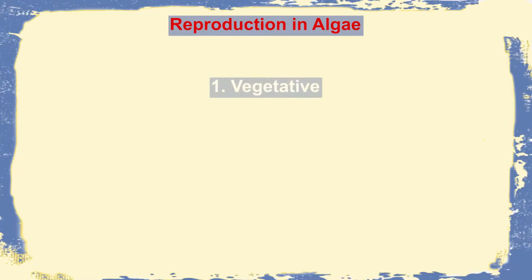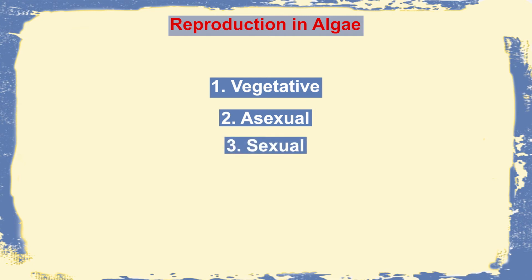So far, we saw the thallus organization in algae. Now let us move on to how algae reproduces. There are basically three modes of reproduction: vegetative, asexual and sexual. These are the three modes. First, we will see the vegetative reproduction.